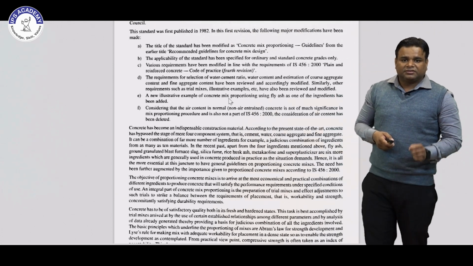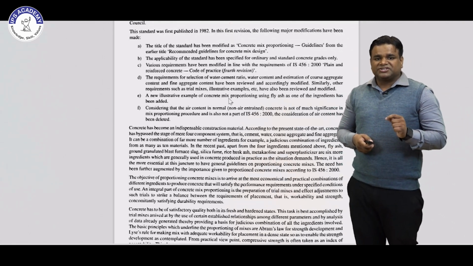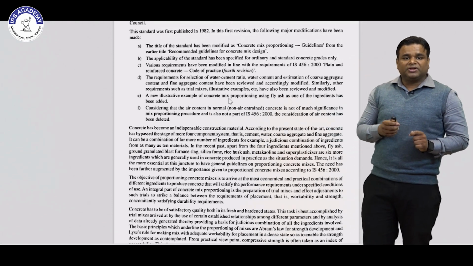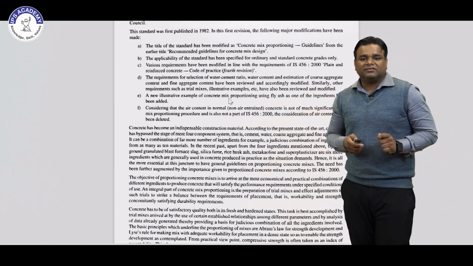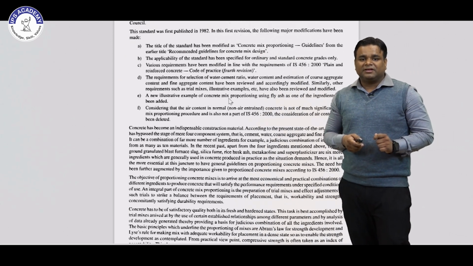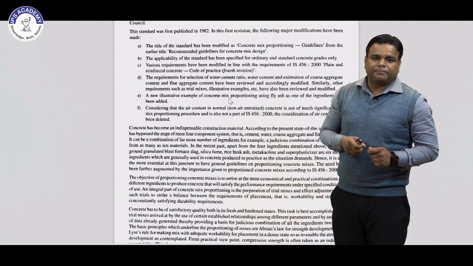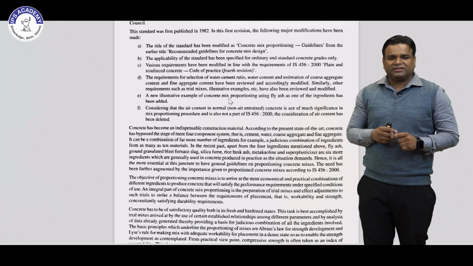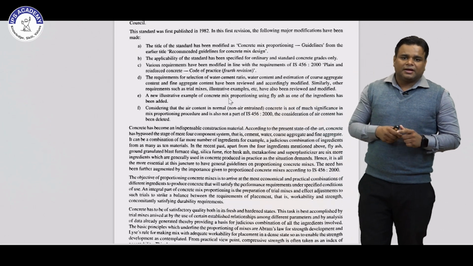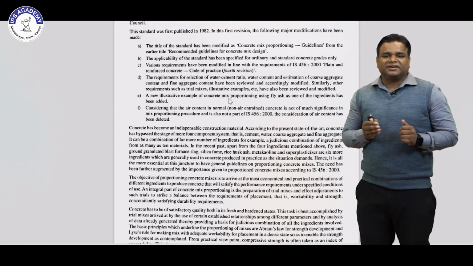In this revision, these are the modifications they have made. First one is the title of the standard has been modified to Concrete Mix Proportioning Guidelines, from the earlier title, Recommended Guidelines for Concrete Mix Design. Second point, the applicability of the standard has been specified for ordinary and standard concrete grades only. So in the previous code we have not seen the words standard and ordinary. They directly said concrete mix design. So in this we see the ordinary and standard grades of concrete.